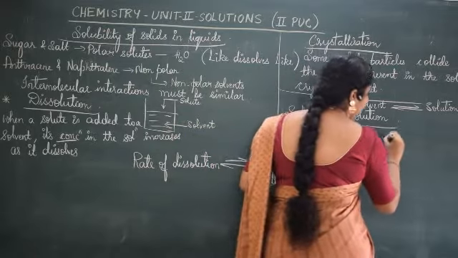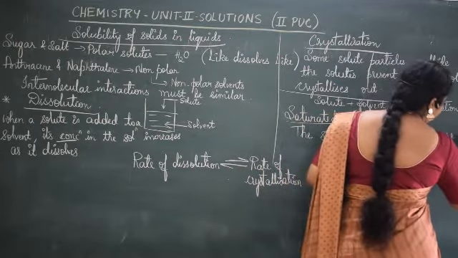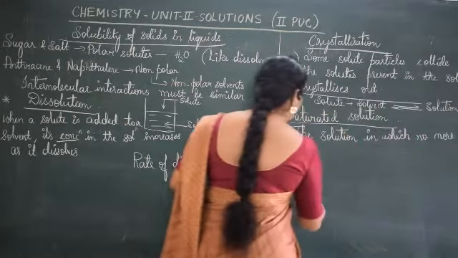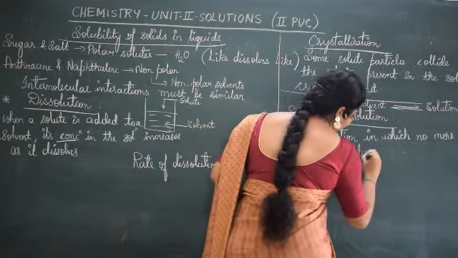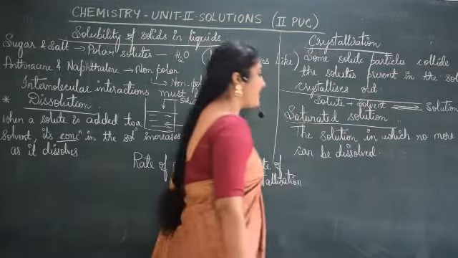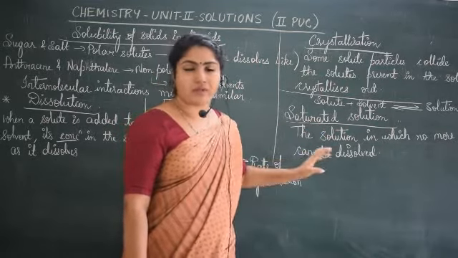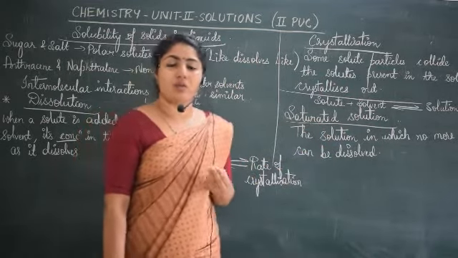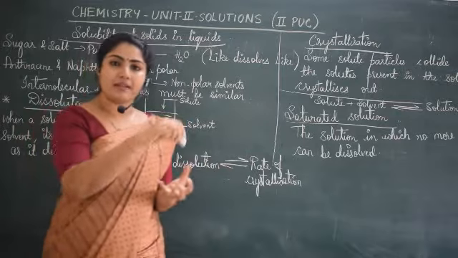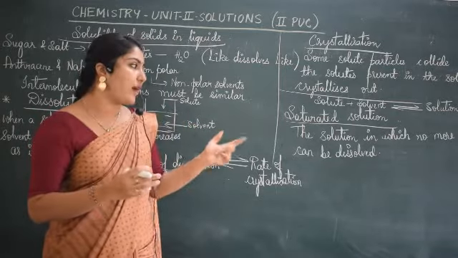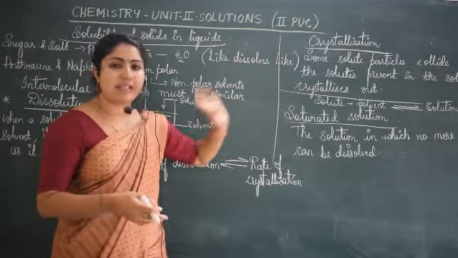So the solution in which no more solute can be dissolved is called a saturated solution. What is that solution called? Saturated solution. If they ask you to prepare a saturated solution, what do you do? You take some specified amount of solvent, you go on adding the solute until the point where you see that no further solute can be dissolved. That solution is called saturated solution.